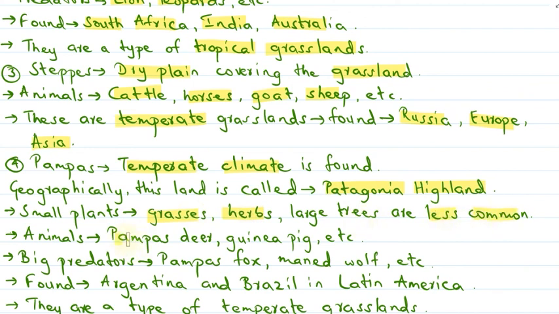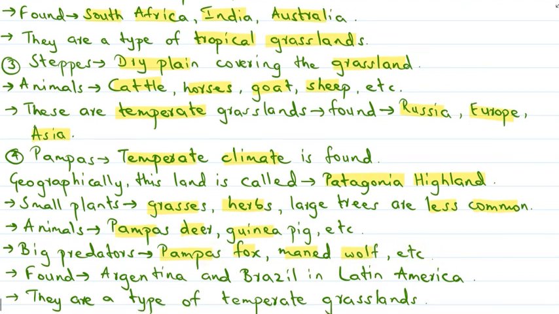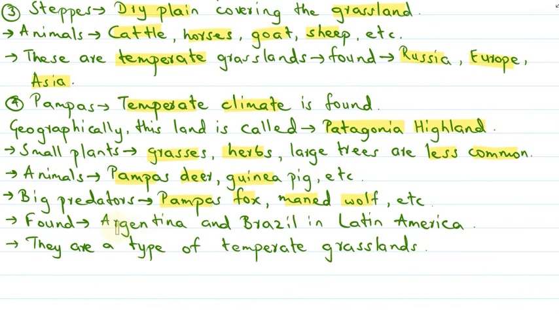Animals like pampas deer, guinea pigs, etc. can be found here, and big predators like the pampas fox and maned wolf, etc. This type of grassland, the pampas, is found in Argentina and Brazil in Latin America, and the pampas are a type of temperate grasslands.